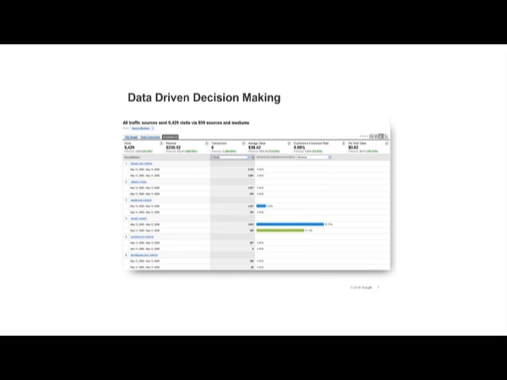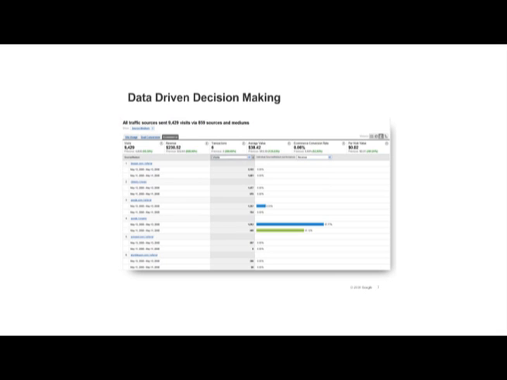Now let's identify which traffic sources led to the increase in traffic and revenue. We do this by looking at the All Traffic Sources report and by clicking on the E-commerce tab. Comparing 2 days of traffic, we find that although several sources sent an increasing number of visitors to the site, only Google Organic and Google Referral had a significant impact on revenue. Therefore, we know that although other campaigns increased overall traffic, they did not bring in purchasers.